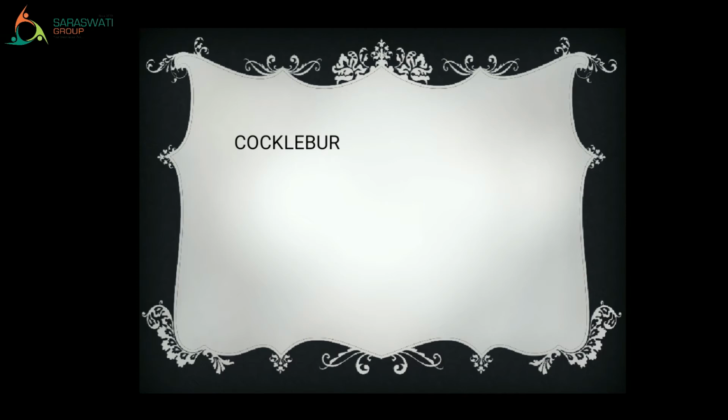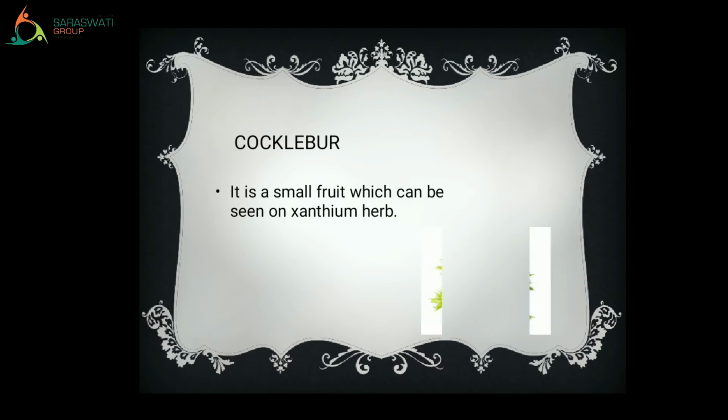But that herb can have a small fruit. See, it is a small fruit which can be seen on the xanthium herb. So on that xanthium herb, a fruit will grow. The name of that fruit is cocklebur. See the picture, right? You can observe that picture. It has small spines on it. કાંટા છે એની ઉપર. Clear? Shall we move to the next one?